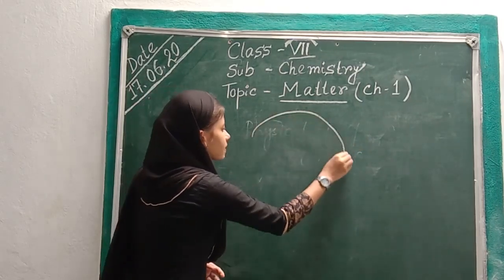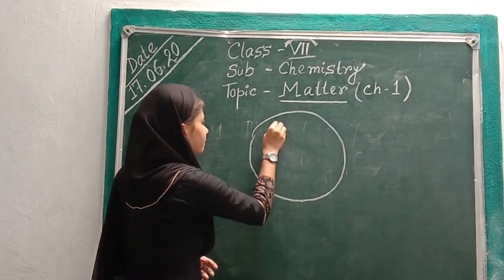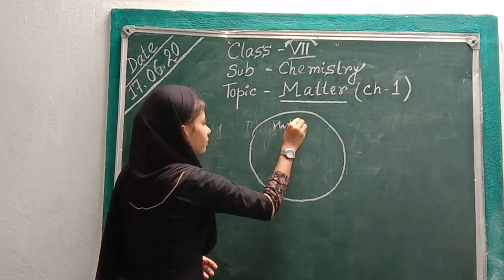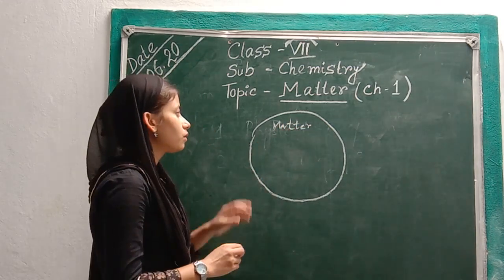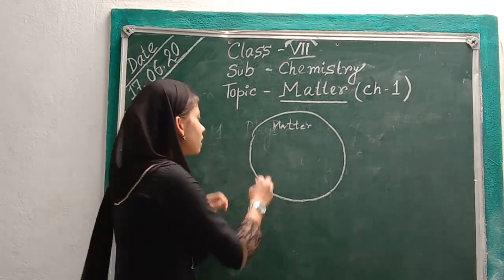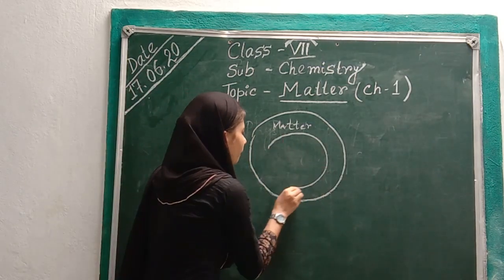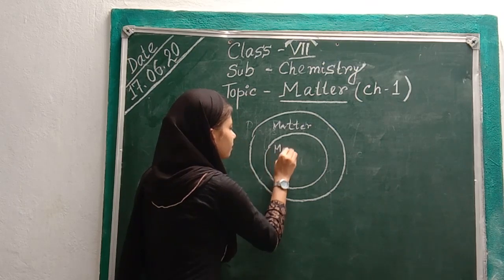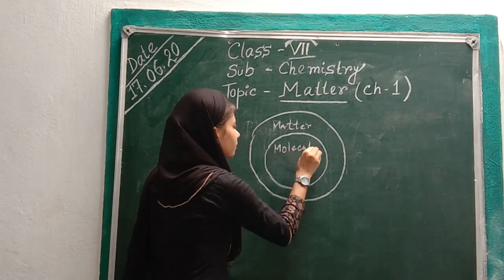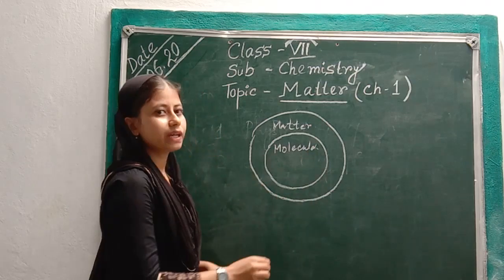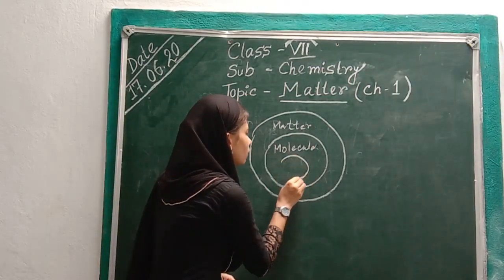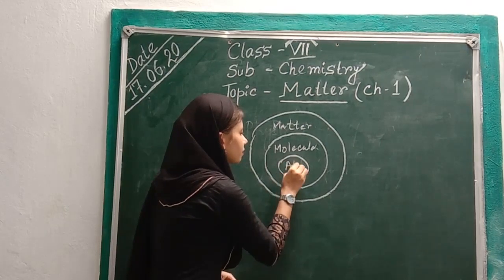Suppose this is a matter. This matter is made up of very tiny particles known as molecules, and molecules are made up of tiny particles known as atoms.